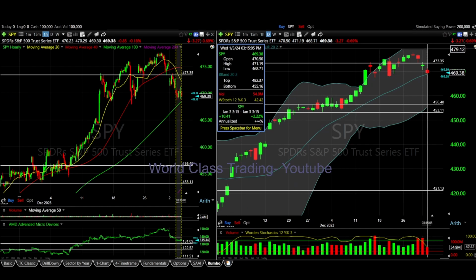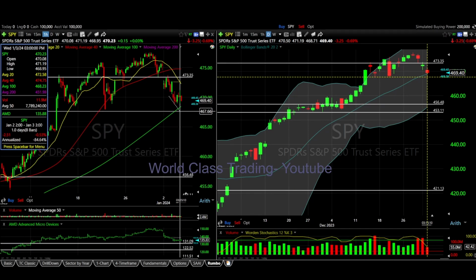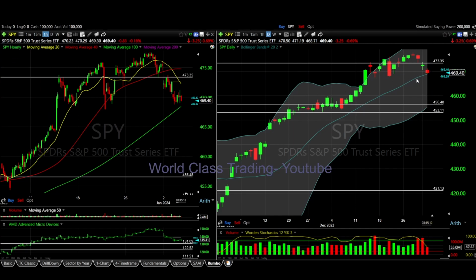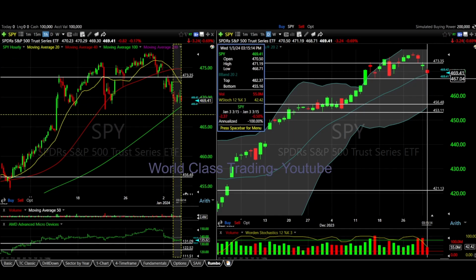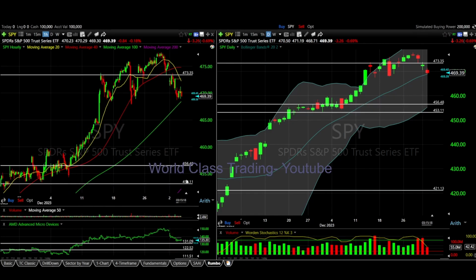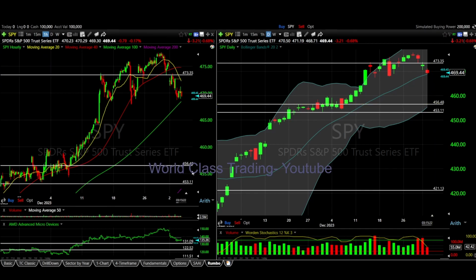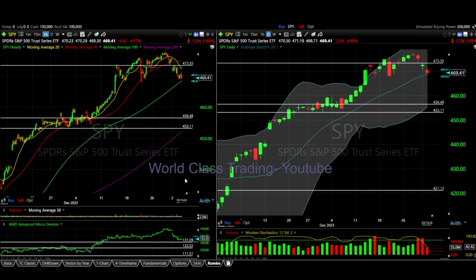up to like 480. Or it's going to break the moving average of 100, so like 467, therefore breaking the middle line in Bollinger Bands, and then going all the way down to 456, and in here that would be like 456 as well, reaching the moving average of 200, and that's with SPY.